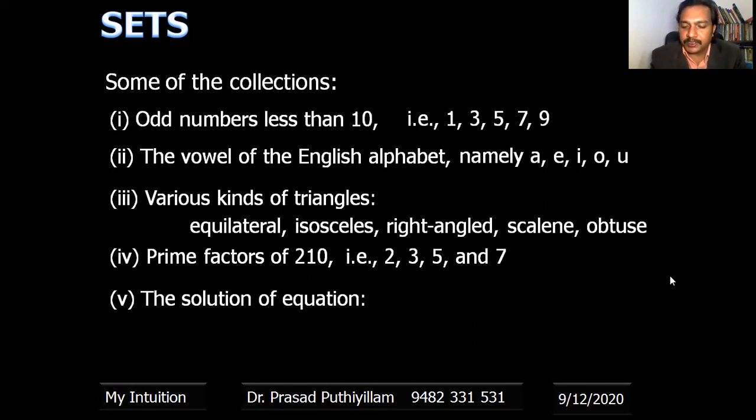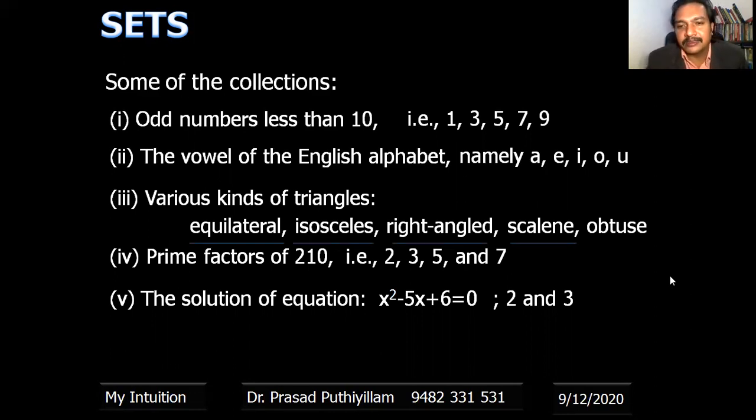The solution of an equation. What type of equation is this? x squared minus 5x plus 6 equals 0, its solutions are 2 and 3. We'll see one by one. First we'll see the concepts of equilateral triangle, isosceles triangle, right angle triangle, scalene, and obtuse. For the prime factors of 210, we'll see how to get them with a simple factor tree. And what type of equation is this? That is a quadratic equation, I learned. We'll also see how to solve it.